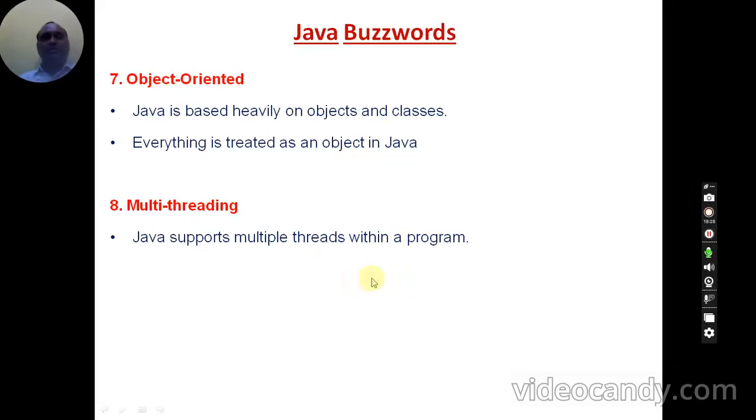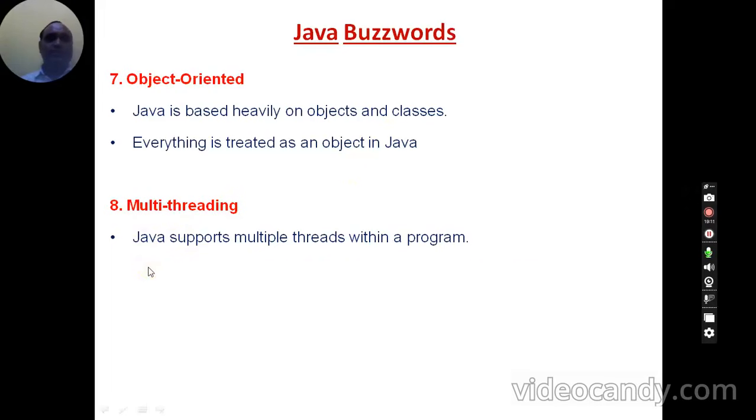Every Java program contains a definition of a class. Without a class definition, it is impossible to write a Java program. Because of this, Java is called a purely object oriented language. In C and C++ it is not like that. Without a structure also you can write a C or C++ program and execute it. But in Java, without a class, it is not possible to write a Java program. In Java, everything is treated as an object. We are going to discuss these objects and classes in OOP concepts in subsequent sessions. And coming to multi-threading.